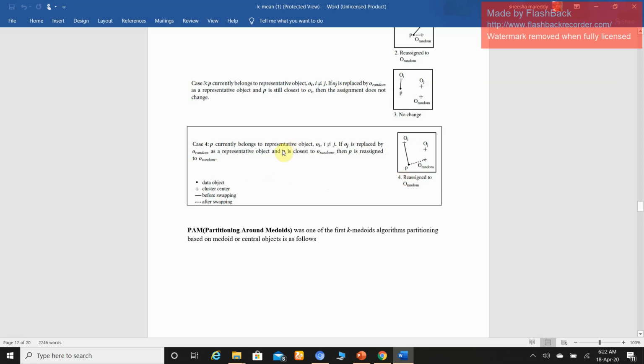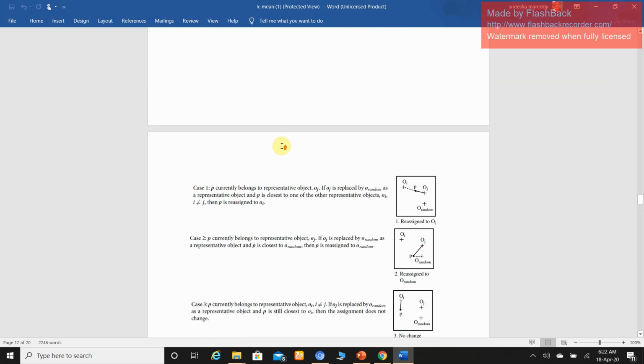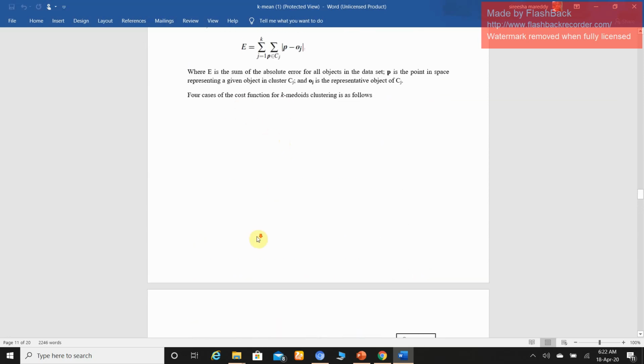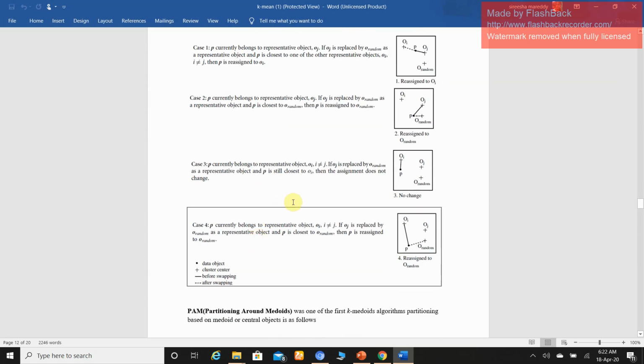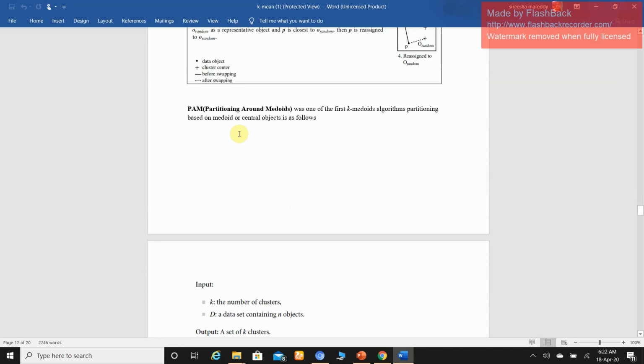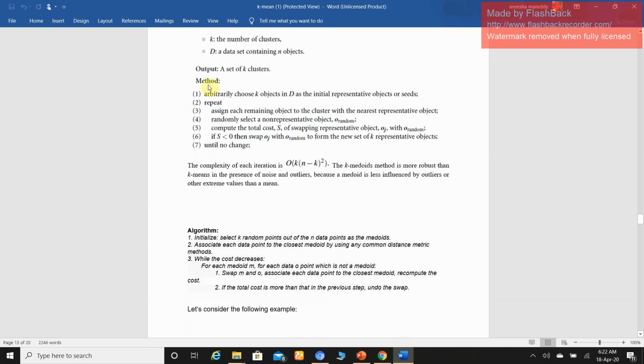Right? These are the four cases used whenever we are evaluating the cost function. So these four steps reside in this particular algorithm also, the PAM algorithm. PAM means partitioning around medoids. It was one of the first k-medoid algorithms, partitioning based on medoid or central object, as follows. This is the algorithm.